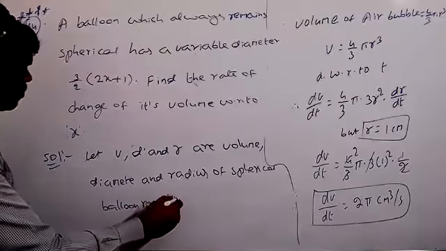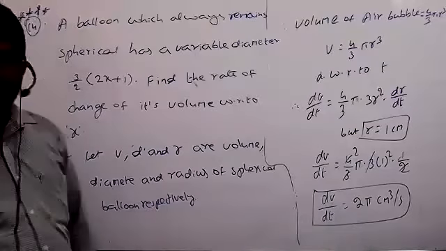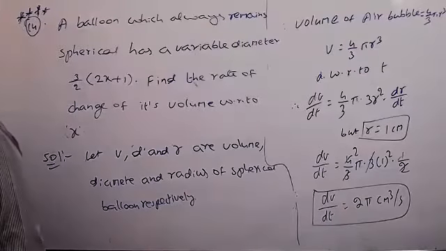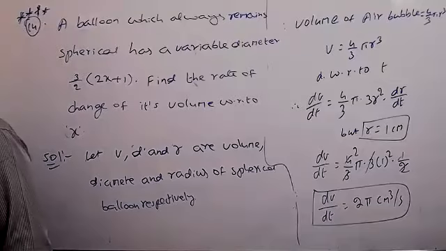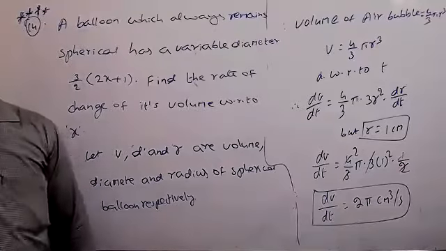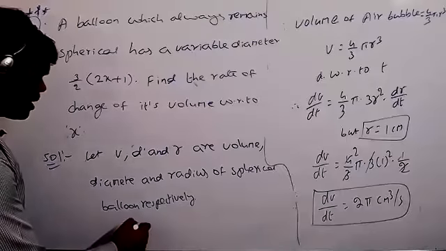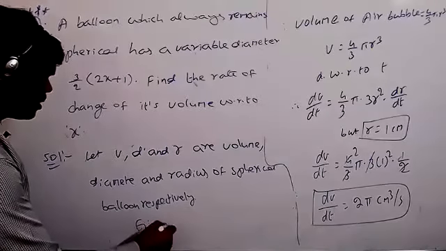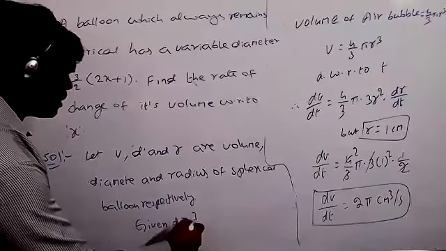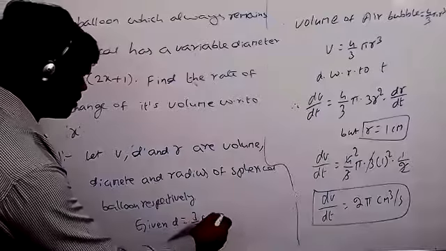Here they have not given any time, so compulsorily we write this at any instant t. Or else you can write it as the balloon respectively, no problem. So given diameter D equal to 3 by 2 into 2x plus 1.